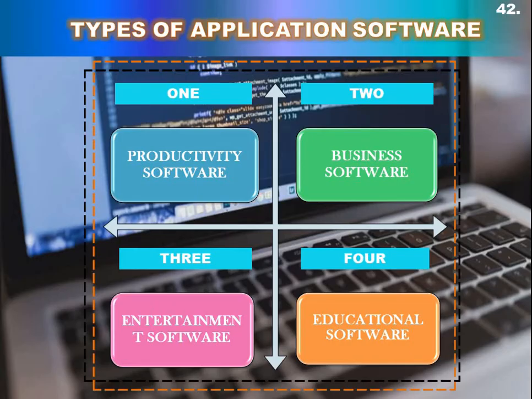So, an application software has four subtypes. The first type is productivity software. The second type is business software. The third type is entertainment software. And the fourth and last type is educational software. Like system software, application software also has further subtypes. So the aim and objective of today's lecture is to deal with all the types of application software.